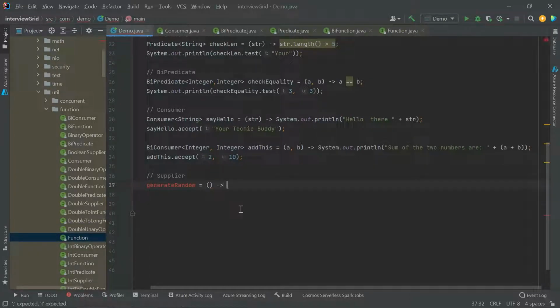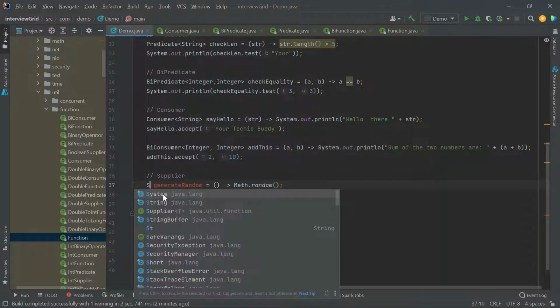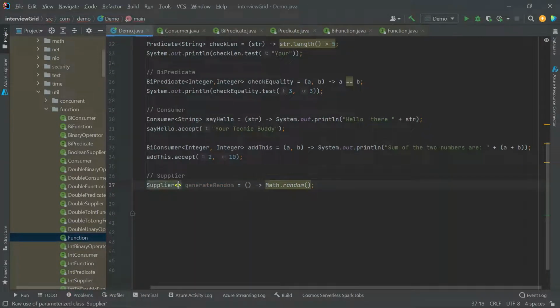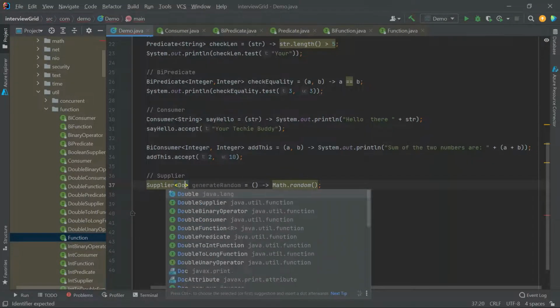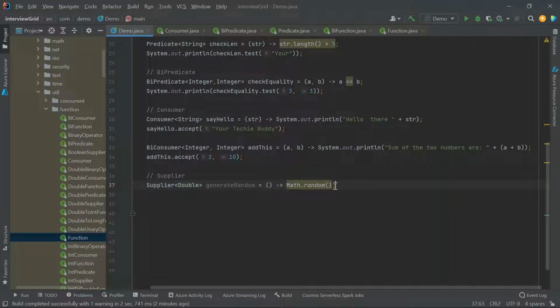That's why we have empty parentheses, right? Because this lambda expression will take nothing. It will just supply us a random number. So this is the lambda expression for Supplier because it takes nothing but it will return us a value. We'll just give the type here, Supplier, and what is the type we are expecting? We are expecting a random number, so it is Double.